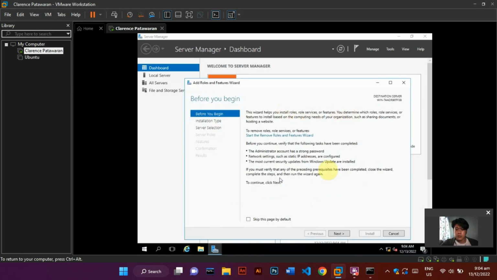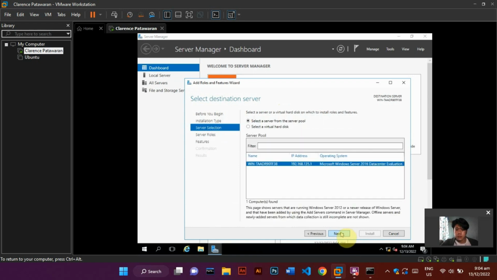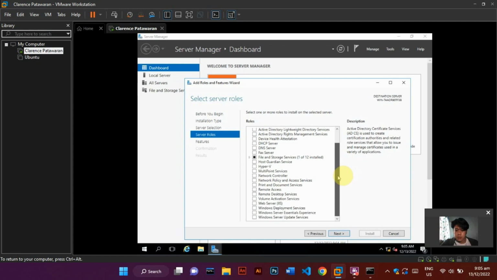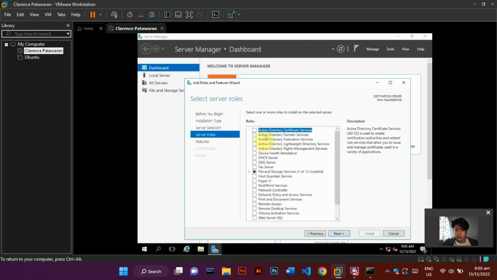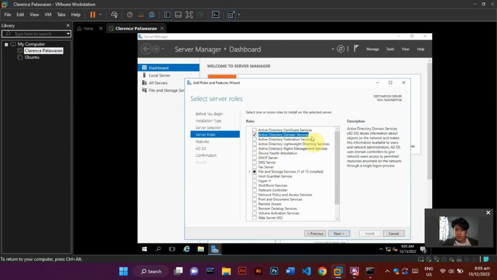Just click Next. For this one, select the Active Directory Domain Services and click Add Features, then hit Next.